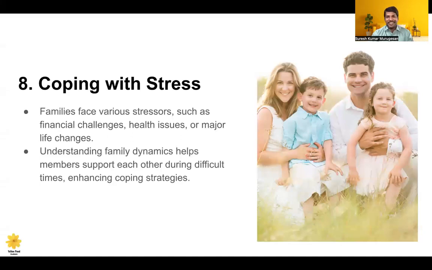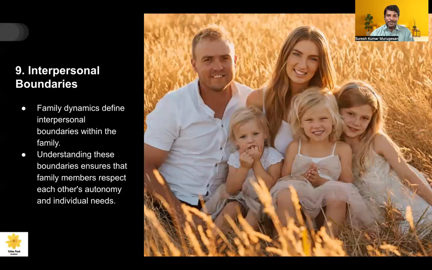As he said, stress is omnipresent. No one is exempt from that stress. They have to face many challenges in their life, for example health, major life changes, or psychological and emotional problems. And by understanding these family dynamics, we can help them with resilience skills, adjustment skills, and coping skills that need to be trained. The next one is interpersonal boundaries.